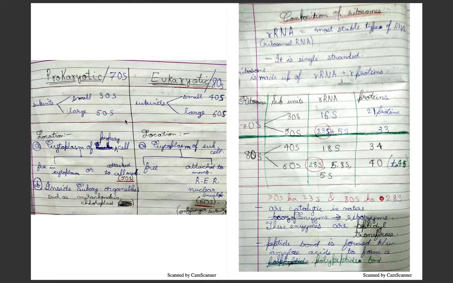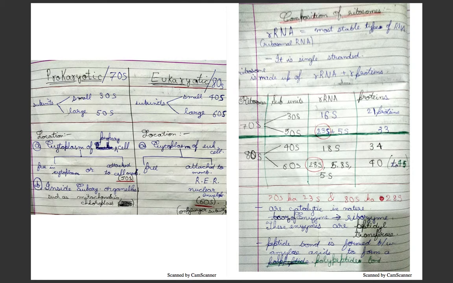Now in prokaryotes, if they are attached to the cell membrane, then the 50S subunit is attached, and if free, maybe 50, maybe 30. And inside eukaryotic organelles such as mitochondria and chloroplast as well, prokaryotic ribosomes are present.